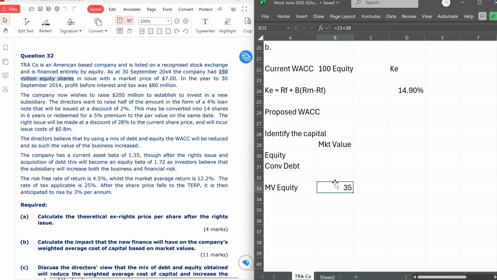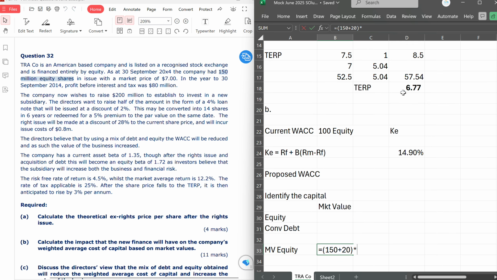So that's the total number of shares that we have now. And immediately after we are done issuing, the shares will be valued at the theoretical ex-rights price, and that will be 6.77. So currently we have the market value of our equity.